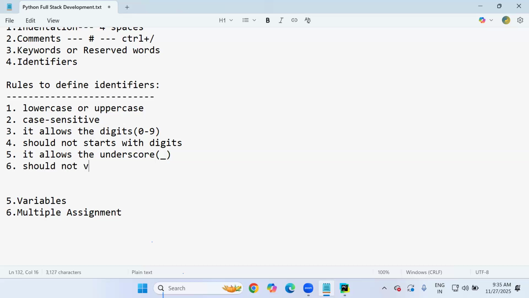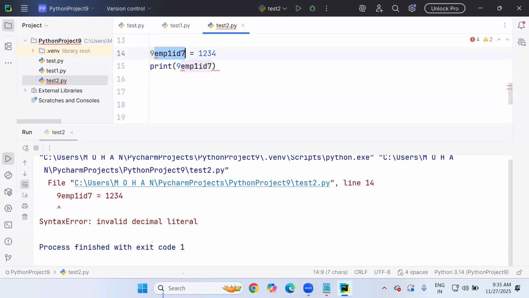The sixth rule: an identifier should not have two or more parts. You can't give a space between names. For example, my variable name is like this, sir: EMP space ID. Two words I have included, right? There are two words there.